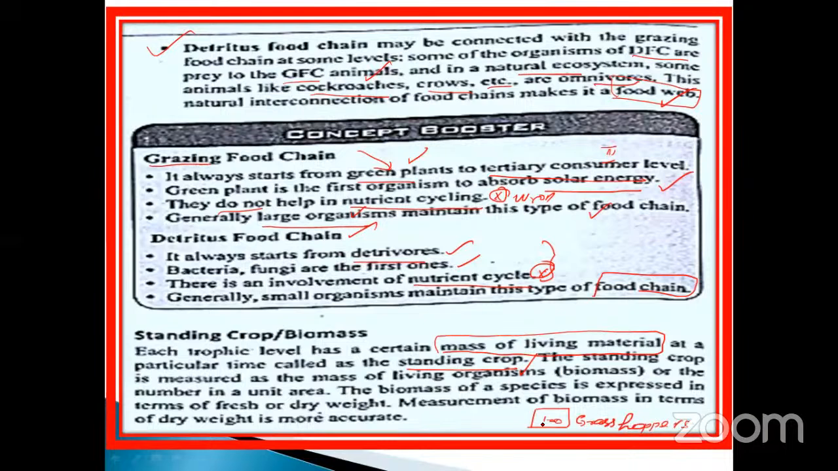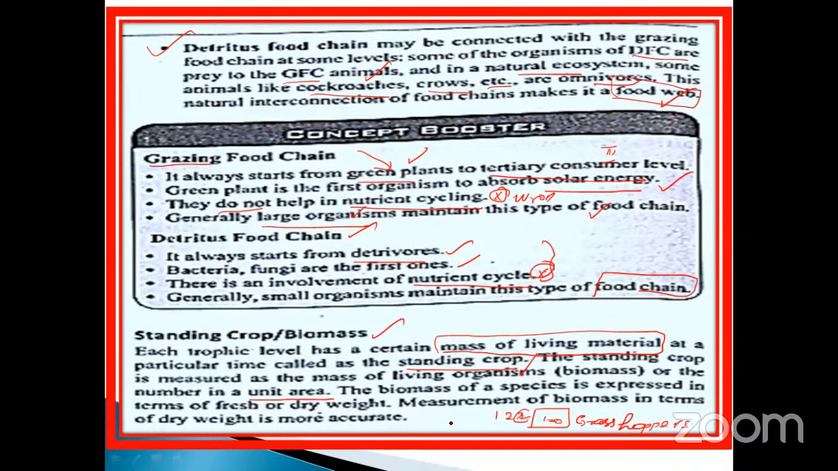Okay, media. This is normally maintained at all times: 1 year, 2 years, 3 years. That is considered as what? Standing crop, and also the unit area. So one meter square or 1 year, 1 hectare, whatever it may be, you can calculate it. The biomass of the species is expressed in terms of fresh or dry weight. Measurement of the biomass in terms of dry weight is more accurate. Okay, my dear, so this is an important point.